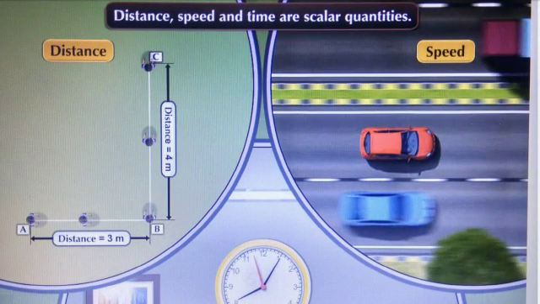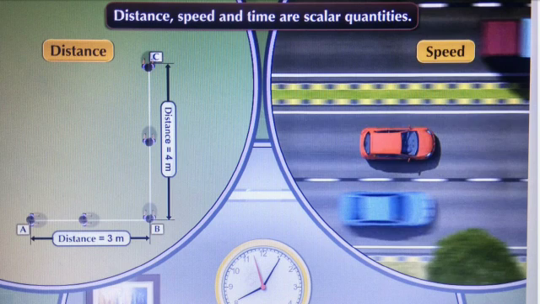Now observe this picture. On the left side, a person travels from point A to B, a 3 meter distance, then from B to C, a 4 meter distance. This is the distance traveled by an object in motion while going from one point to another. The distance is the length of the actual path.